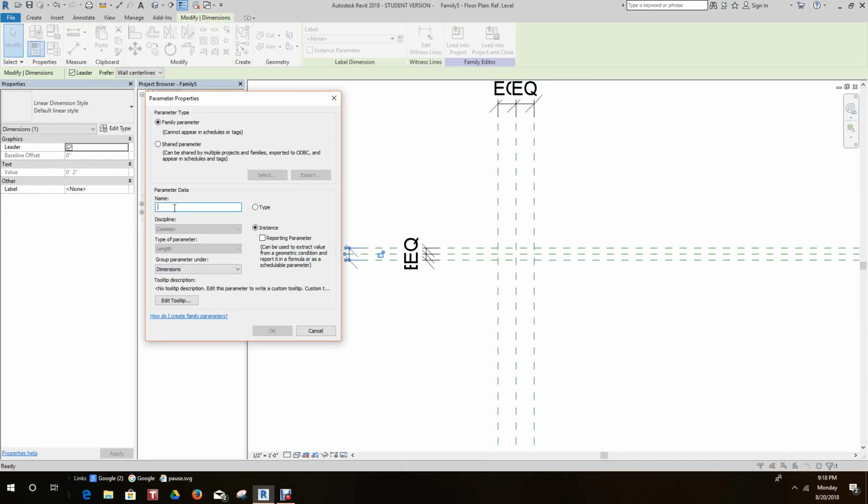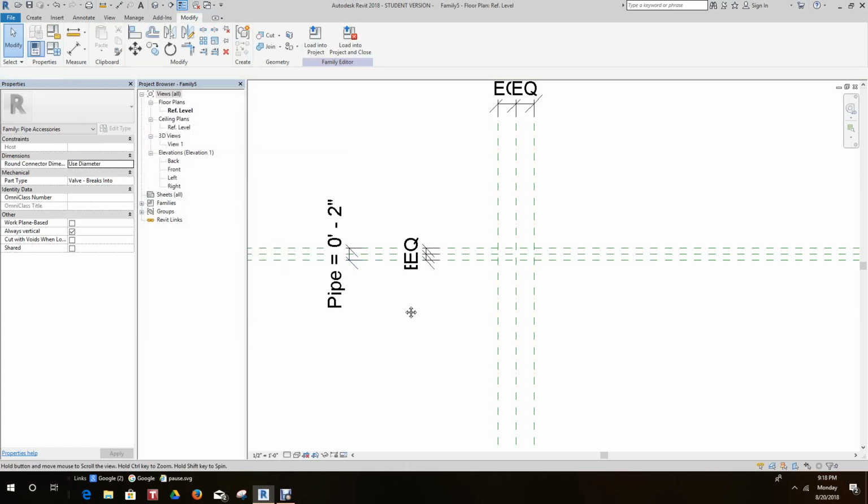And this will be called our, let me see what we're going to call this, folks. We'll call this our pipe size, because this is where our pipe will join in. And it'll say okay.